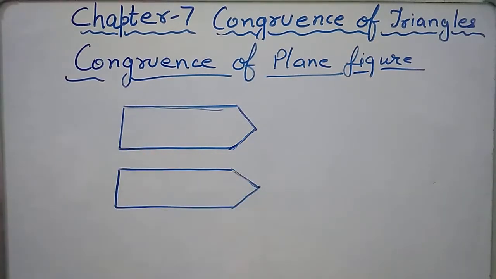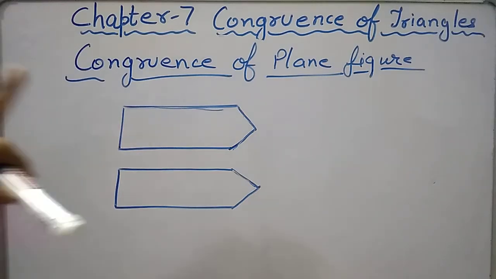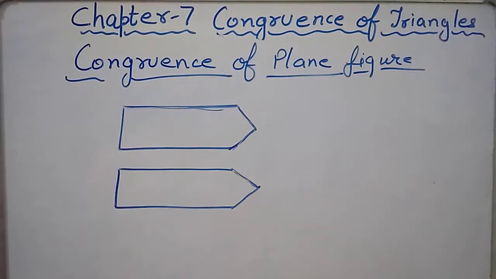All the sides should overlap whenever we place the tracing paper over the other shape. If they are overlapping, that means the given figures are in congruency, or we can say they are congruent.